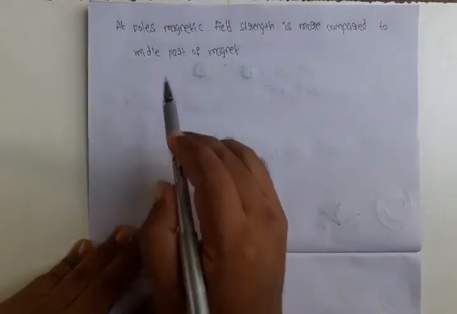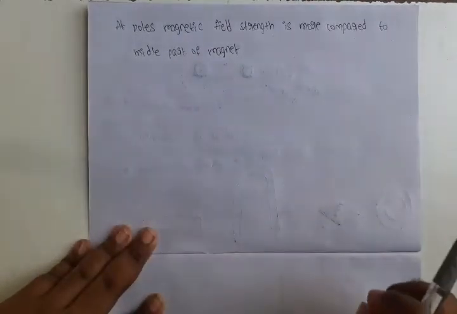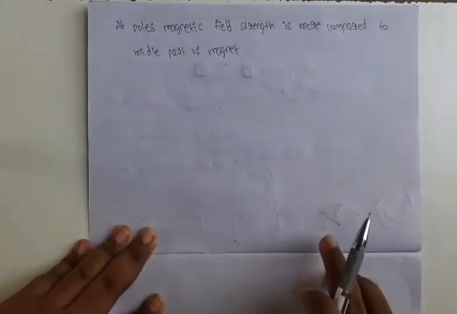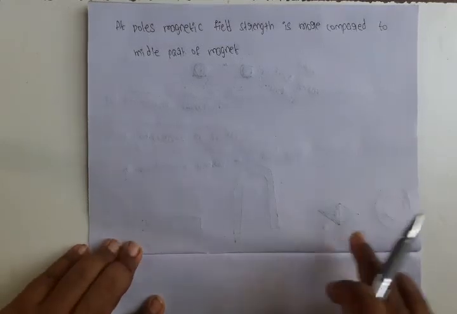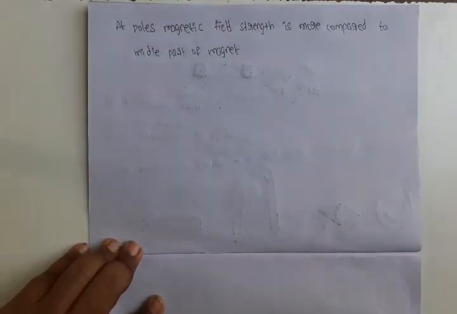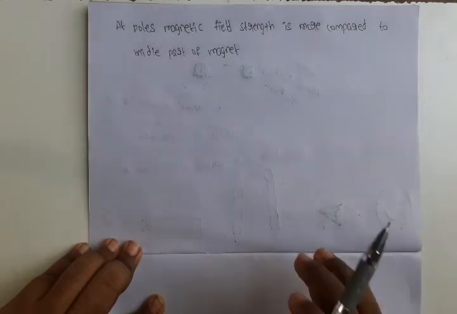If you place iron particles near the pole, the attraction is much more compared to the middle part.